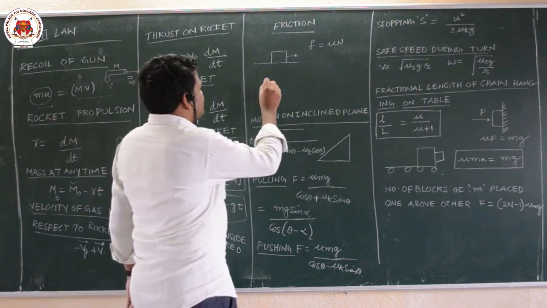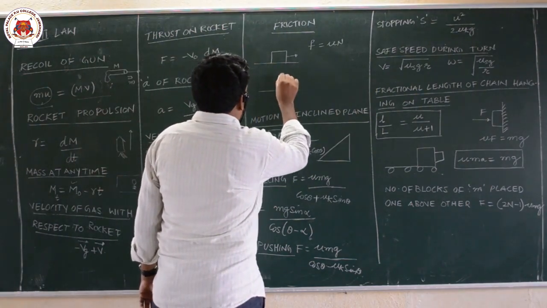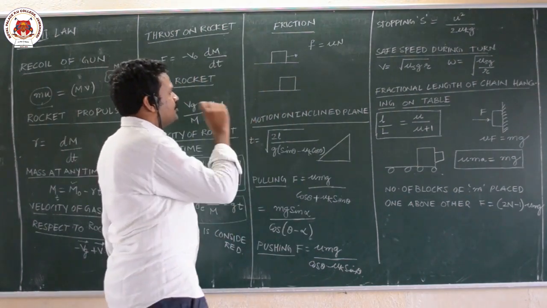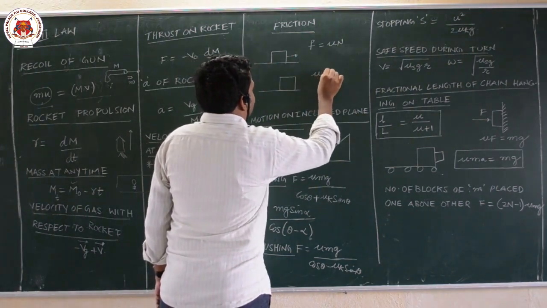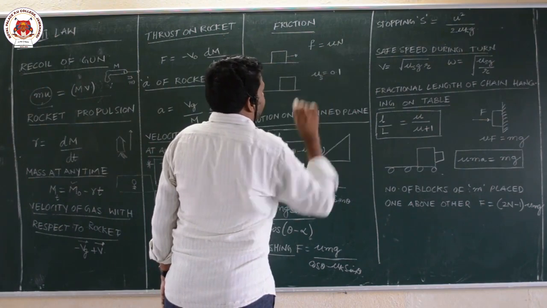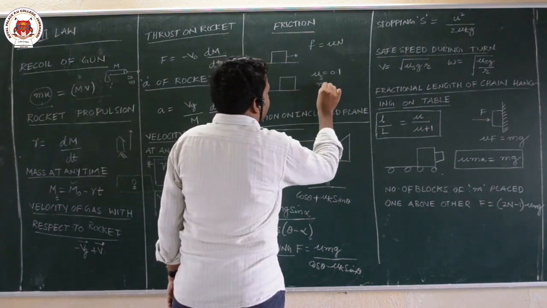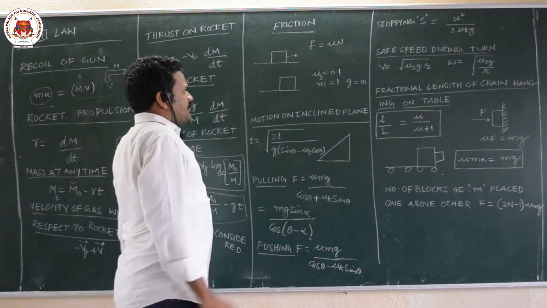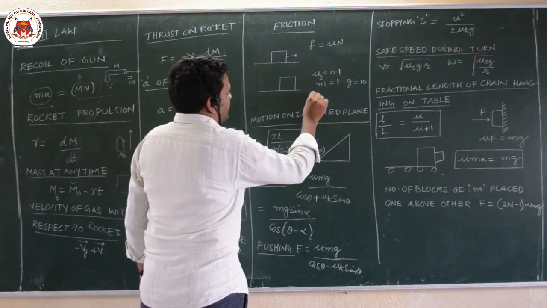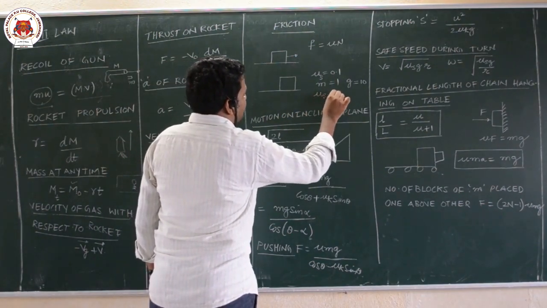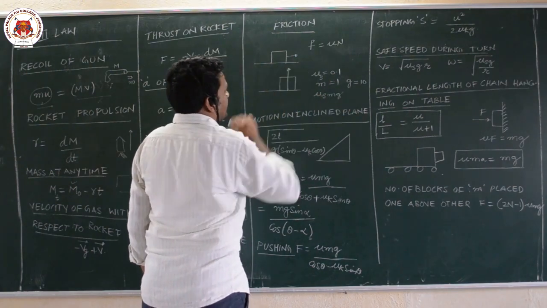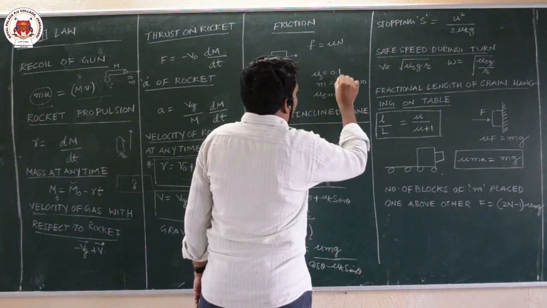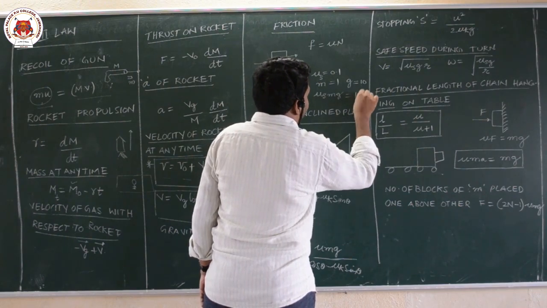Based on this static friction, they will ask one simple question. Suppose mu s is 0.1, the mass of the body is 1 kg, and g is 10. If I calculate the frictional force, how much will I get? It is mu s mg, because the normal reaction is mg here. This is 0.1 into 1 into 10, so you will get 1 Newton.